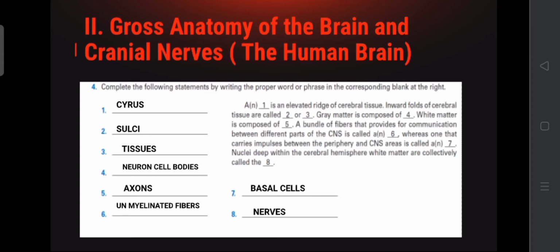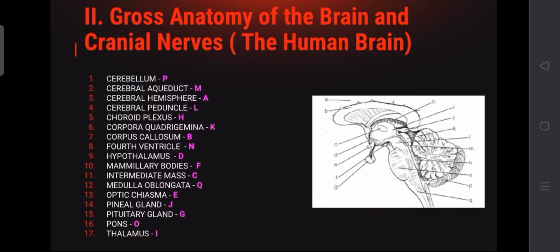And now let's proceed with number 5. It says to identify the structures on the following sagittal view of the human brain by matching the lettered areas to the proper terms at the left. For number 1, cerebellum, our answer is P. Number 2, cerebral aqueduct, our answer is M. Number 3, cerebral hemisphere, our answer is A. Number 4, cerebral peduncle, our answer is L. Number 5, choroid plexus, our answer is H.